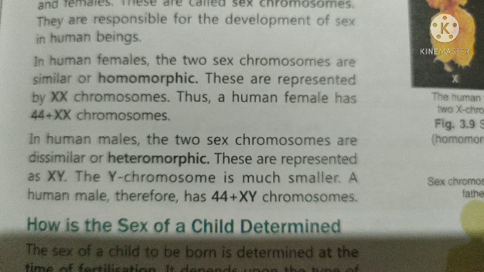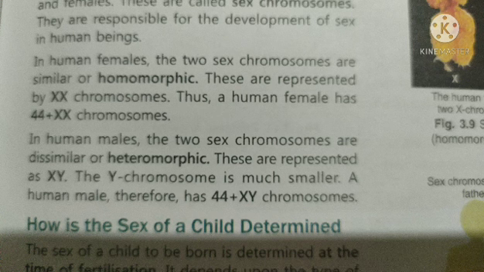However, if we study males, the two sex chromosomes are different, they are dissimilar. As I have just told you, in male there is an X chromosome and the other one is a Y chromosome. The Y chromosome is much smaller, therefore these two chromosomes, X and Y, are dissimilar, and therefore it is referred to as the heteromorphic condition. When in human male the two sex chromosomes are dissimilar, this condition is referred to as heteromorphic.